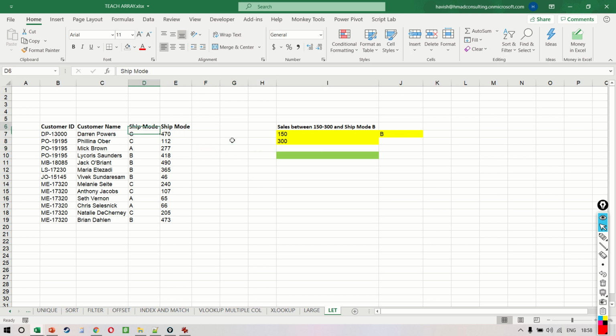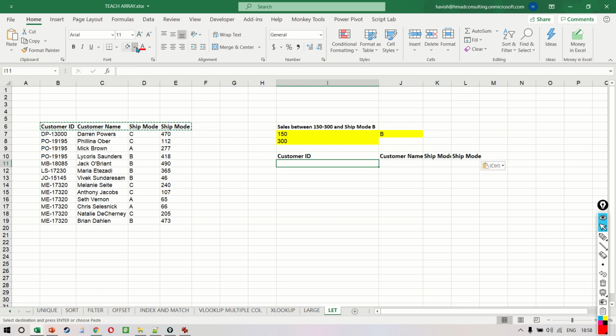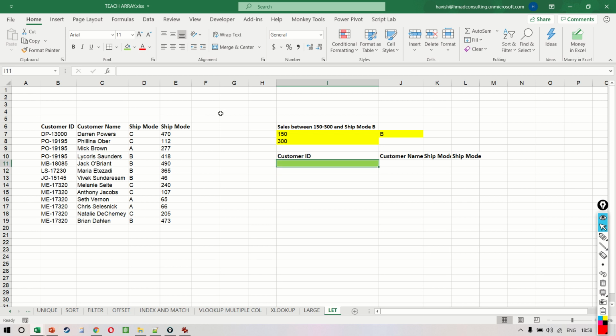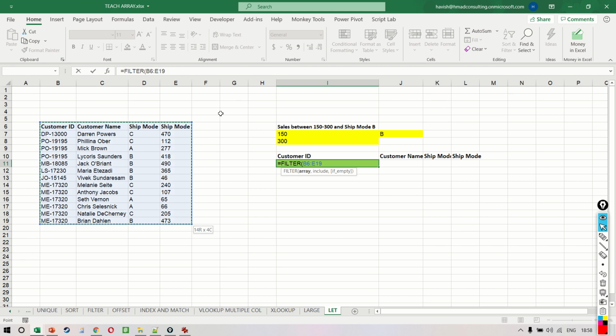So the same example that we had done earlier, we want to find out the records that are between 150 and 300 and the shipping mode is B. This would be filter. I can speed this up because we've already done this earlier. I can filter.